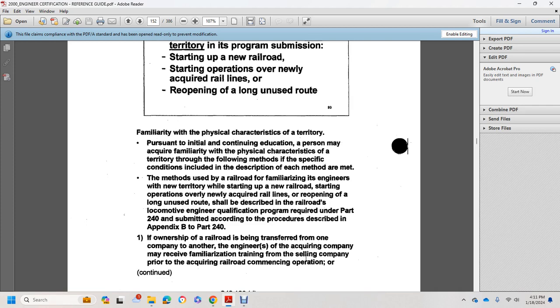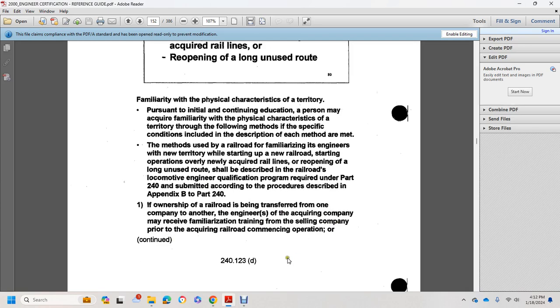the unused routes shall be described in the railroad's locomotive engineer qualification program required within Part 240, as submitted in accordance with the procedures described in Appendix B for Part 240. If the ownership of the railroad is transferred from one company to another, engineers of the acquiring company may receive the familiarization training from the selling company prior to the acquiring railroad commencing operations, or